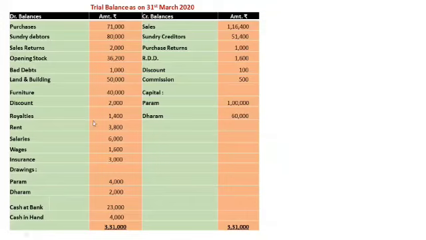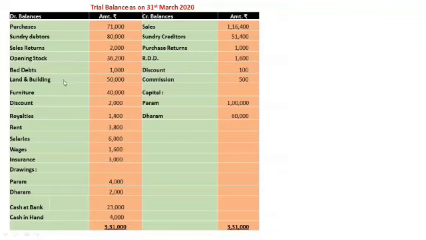First item of debit balances is purchases, shown in debit side of trading account. Sundry debtors, balance sheet, asset side. Sales returns to be deducted from sales. Opening stock, trading account, debit side. Bad debts, profit and loss account, debit side.